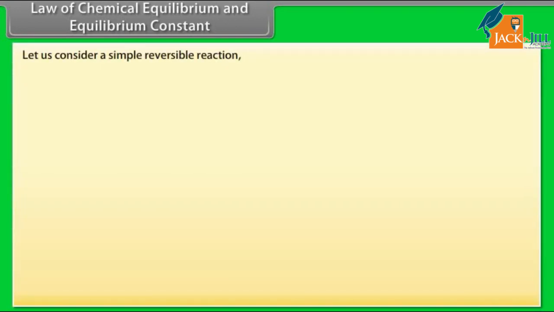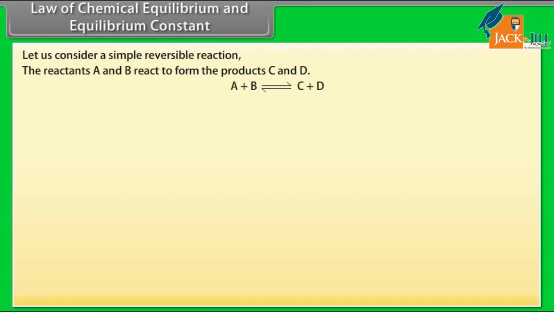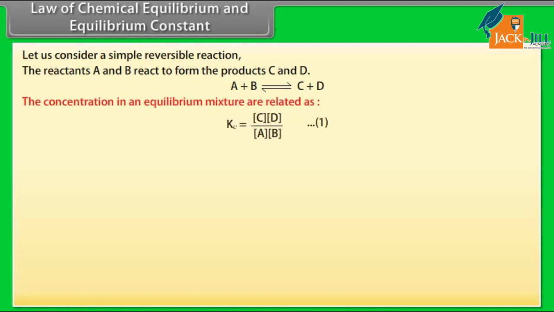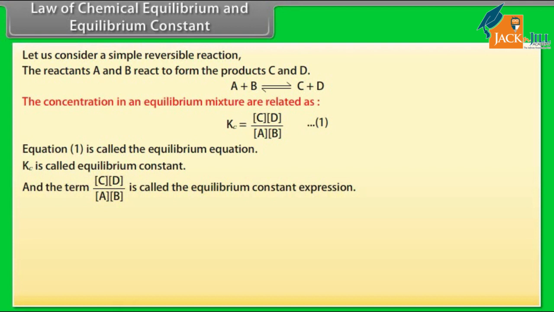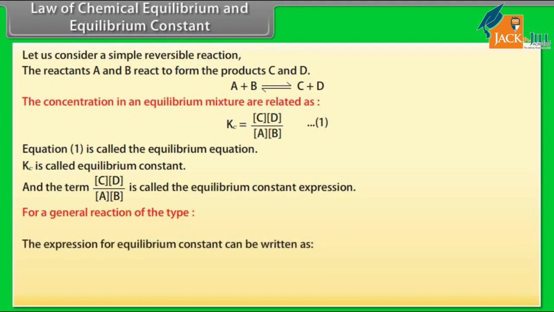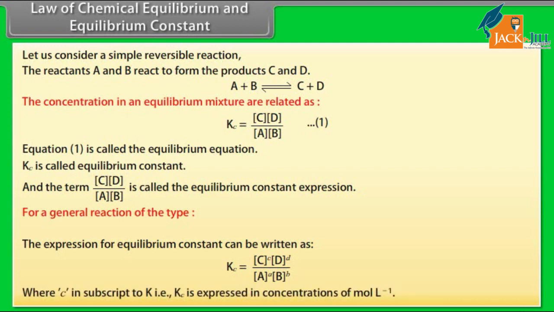Let us consider a simple reversible reaction. The reactants A and B react to form the products C and D. The concentrations in an equilibrium mixture are related as, name it as equation 1. Equation 1 is called the equilibrium equation. Kc is called the equilibrium constant, and the term is called the equilibrium constant expression. For a general reaction of the type, the expression for equilibrium constant can be written as, where C is subscript to K, that is, Kc is expressed in concentration of mole per liter.